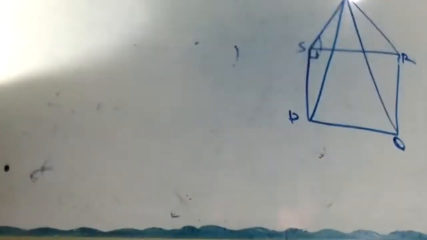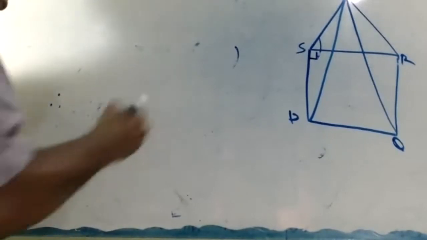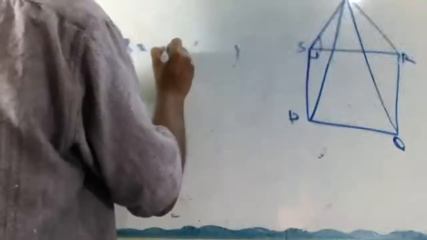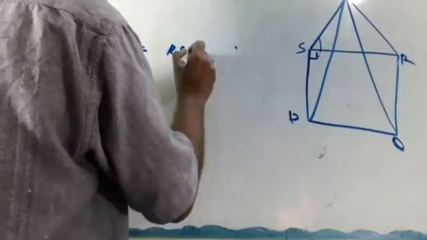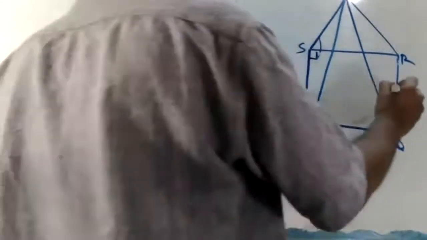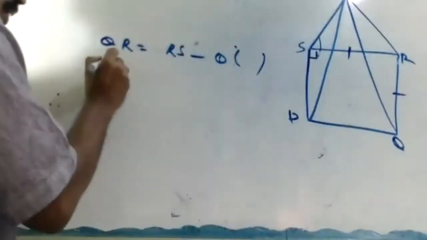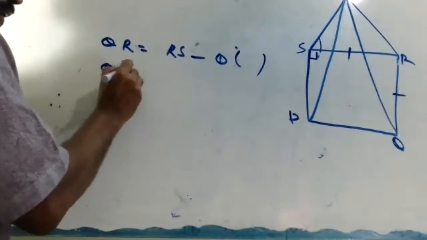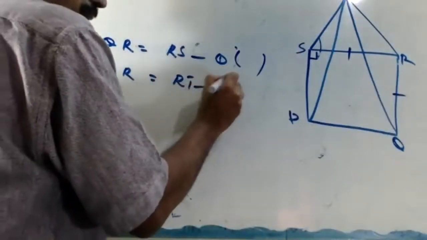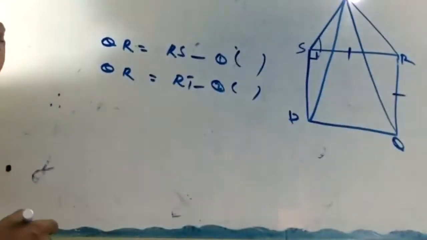You know QR equals RS, number one, sides of a square. QR equals RT, number two, sides of an equilateral triangle.